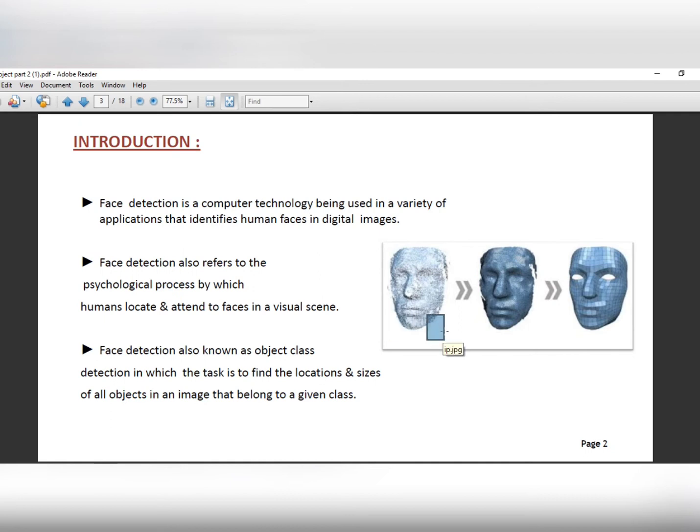So I end my part here, and I would like Ms. Deepa Das to continue with the next part. Thank you.